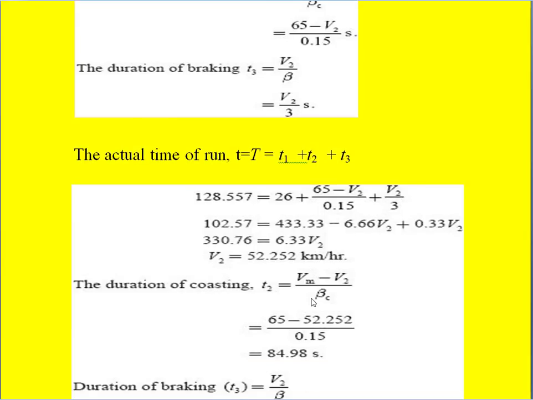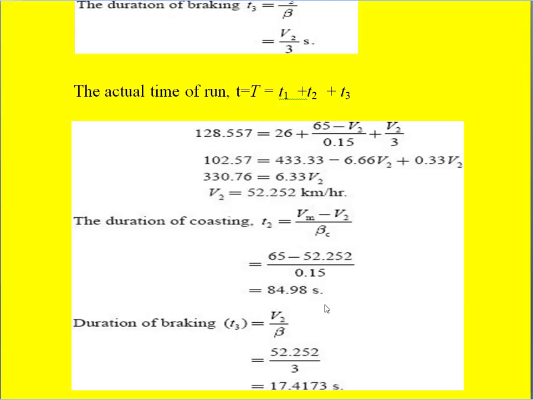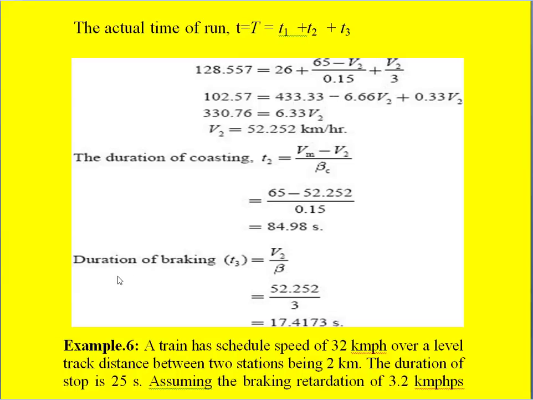So the duration of coasting is T2 is equal to Vm or V1 minus V2 divided by beta C. That Vm value is already given, that is 65 km per hour. So 65 minus 52.252 divided by 0.15. So we get 84.98 seconds as the duration of coasting. Next, duration of braking. That is the retardation time, T3 is V2 divided by beta.